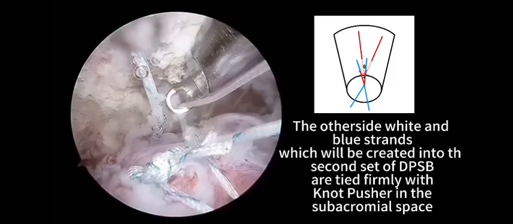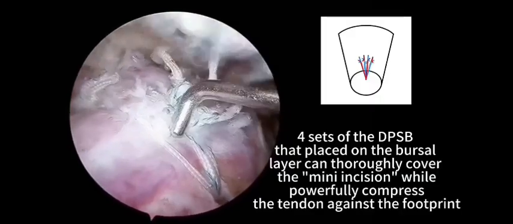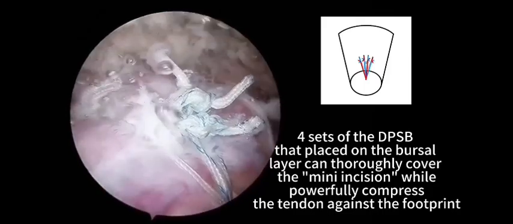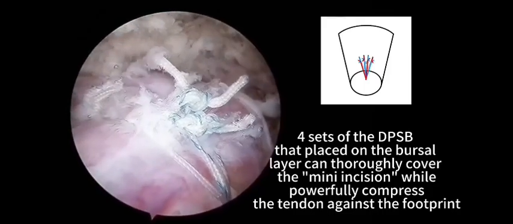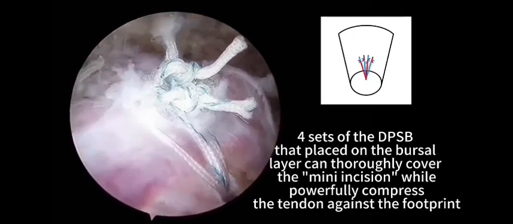The other side white and blue strands are tied firmly with a knot pusher in the subacromial space. Four sets of double pulley suture bridge can solely cover the mini incision while powerfully compressing the tendon against the footprint.